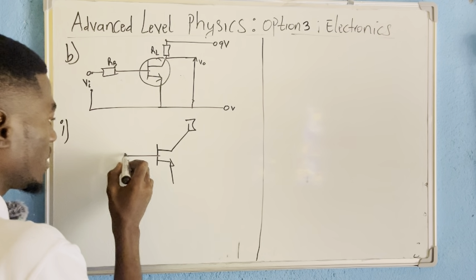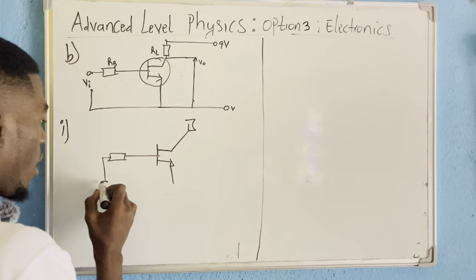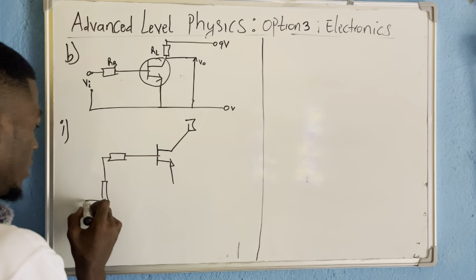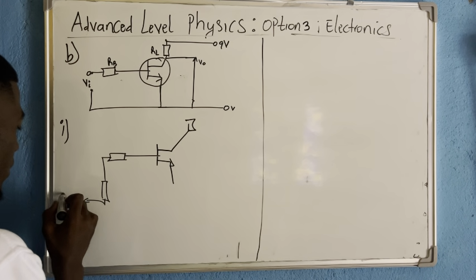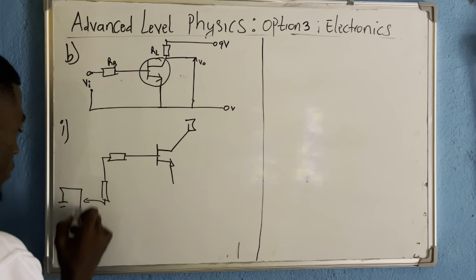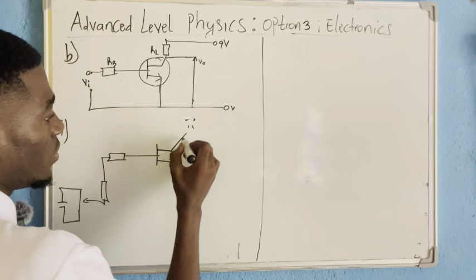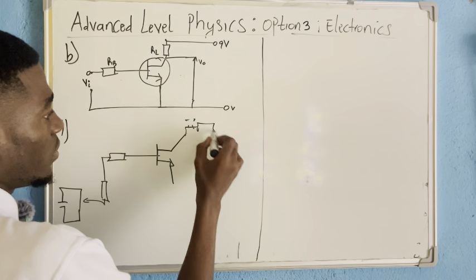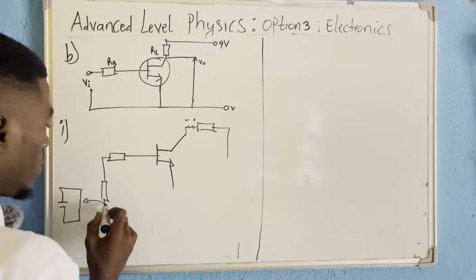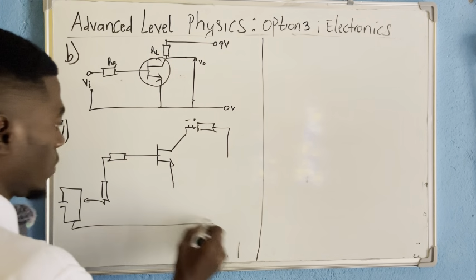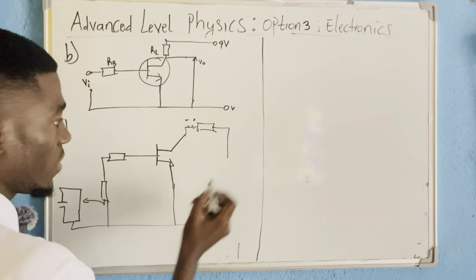You have your resistance here, and then you have a potential divider here like this. And same thing here, you have a resistor here. It's connected all through here.